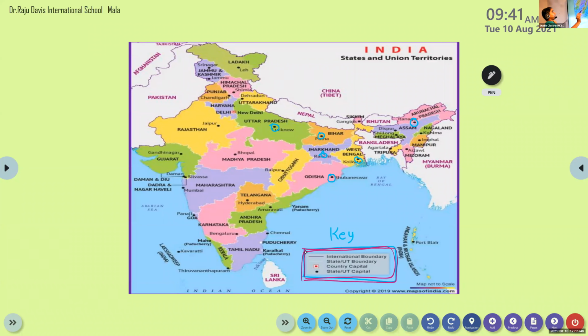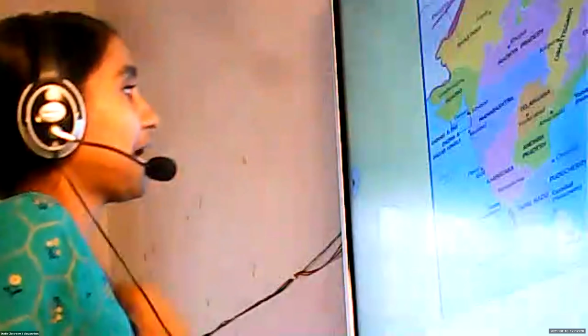So look here, Himachal Pradesh. This is our boundary, right? Boundary with Pakistan. So this is our international boundary. Is it clear? Then we have China here. So this is an international boundary for Nepal. This is a boundary for China. Okay. Then, do you know our country's capital? Yes, it's New Delhi. New Delhi, right?